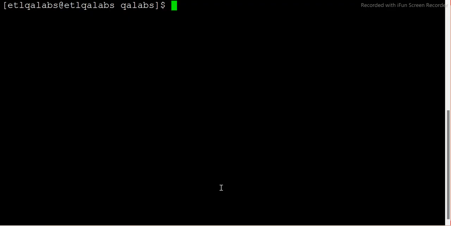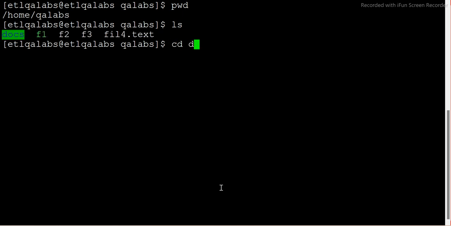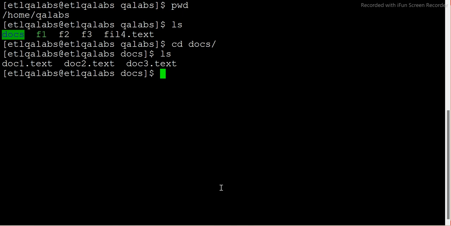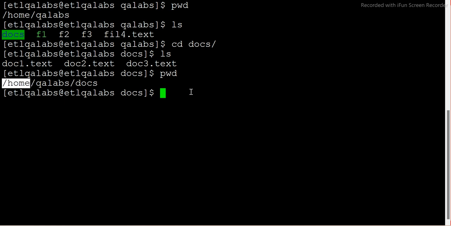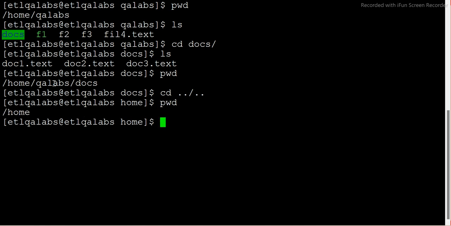If I show you pwd, I am here. If I go cd docs, I am inside docs, right? I am inside this location. With a relative path, if I want to go to home from here, I can use cd dot dot, which takes me to QA labs, and then again dot dot, and I automatically go to home. If I type and show you, I'm home.